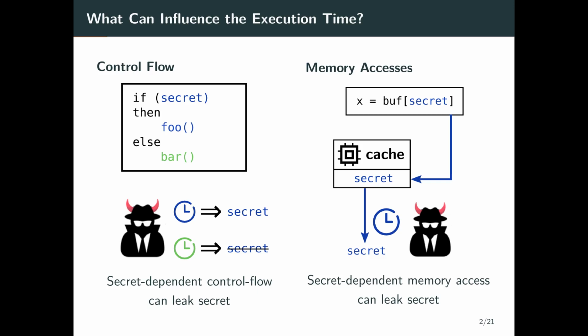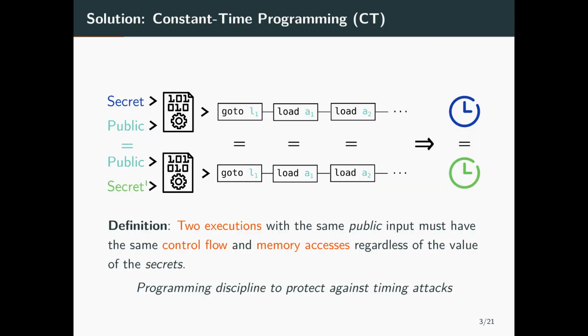The execution time can be influenced, first, by the control flow of the program, which means that a secret-dependent conditional can leak information about the secrets, and second, secret-dependent memory accesses can also leak information to the cache that can be recovered by an attacker via cache attacks.